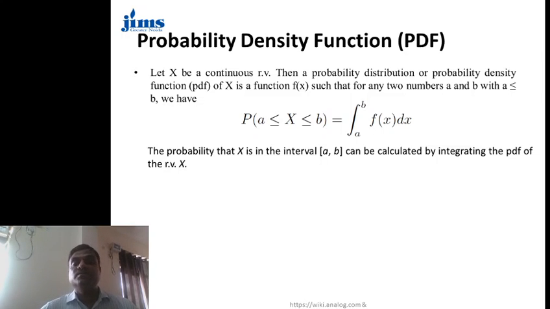Let X be a continuous random variable, then the probability distribution or probability density function of X is a function f(x) such that for any two numbers a and b, the probability that X varies from a to b is the integral from a to b of f(x) dx. The probability that X is in the interval a to b can be calculated by integrating the PDF of the random variable f. It means f(x) in dx is called the probability density function.